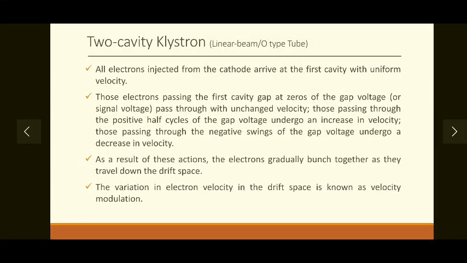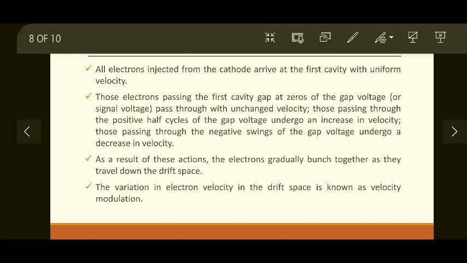All the electrons injected from the cathode arrive at the first cavity with uniform velocity. So the cathode is emitting electrons at a uniform velocity, and they arrive at the first cavity with uniform velocity. Now, those electrons pass the first cavity gap at zeros of the gap voltage. This is a very important statement. What does this mean? Let's look at that.